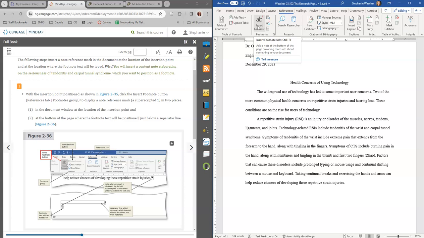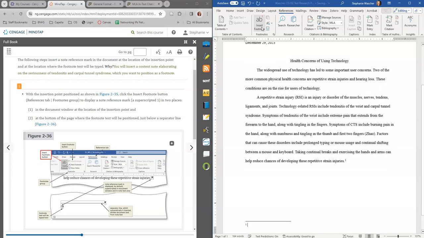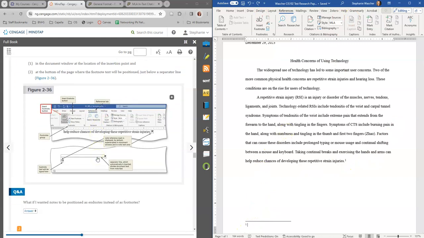But if I'm doing a big paper, Alt, Control, and F. Let's try it. Alt, Control, and F automatically does your footnote for you. So notice, I could click insert footnote, but it already is there. We don't need to add another one. So can I do undo twice? There we go. So I already had added that one. So Alt Control F worked really great. If you're on a roll and you don't want to switch to the mouse, you can do Alt Control F. And so now I've got my one here and then a one there, and I can add in my footnote that I want to add.